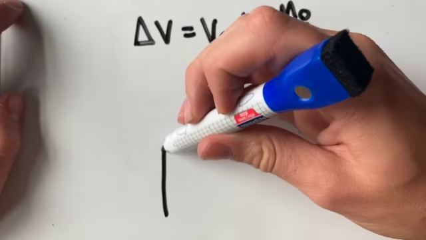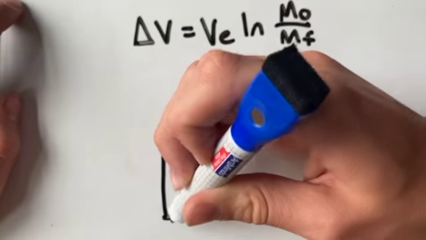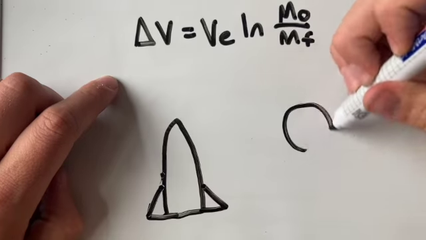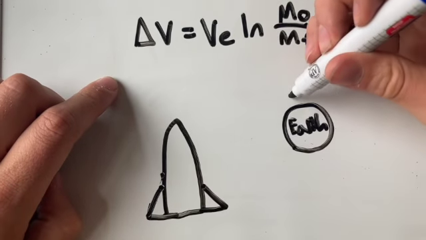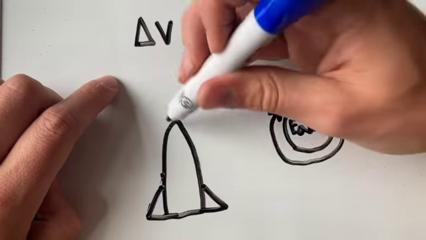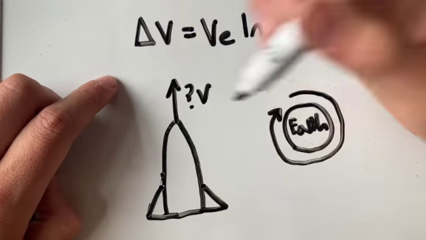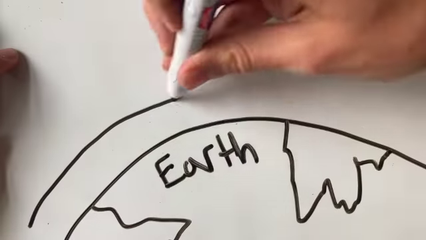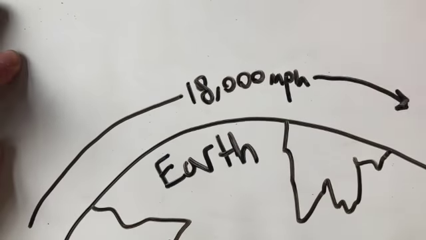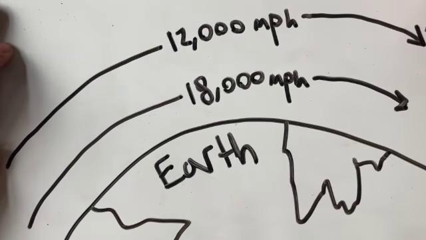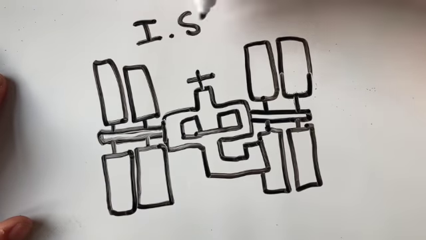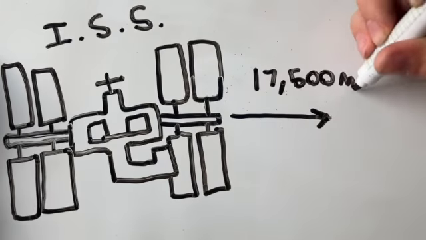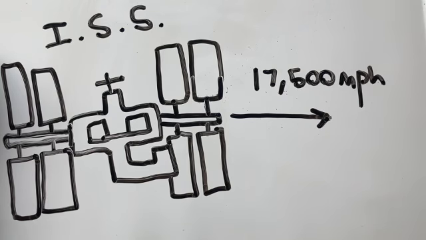Now, how can this equation be applied? For this example, we will try and find the ratio of a rocket's fuel mass to the mass of a rocket's payload. To do this, we must find the velocity of the rocket and its exhaust. Let's say we wanted to send a rocket into Earth's orbit. What would be its required velocity? In order to answer this question, we need to know how far from Earth we wish to send the rocket. The closer you are to Earth, the faster the rocket must go in order to not be pulled down by Earth's gravity. For our example, we will use the speed that would be required to enter the same orbit as the International Space Station, which travels at 17,500 miles per hour.